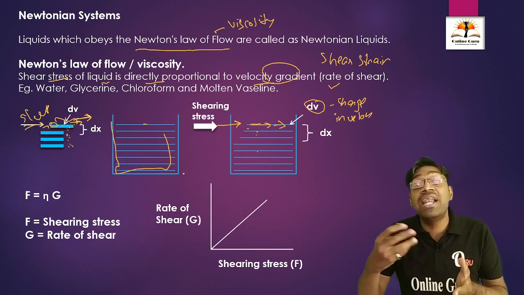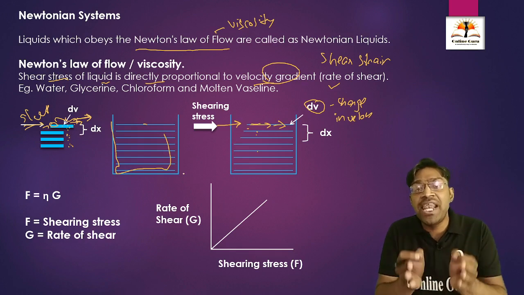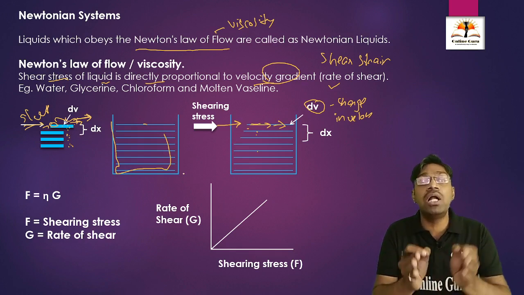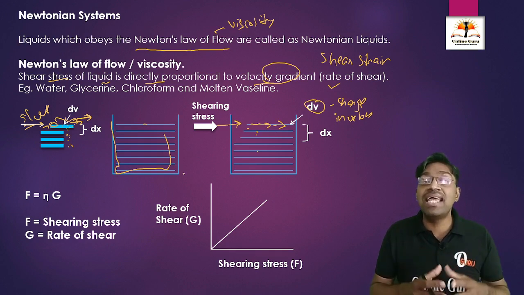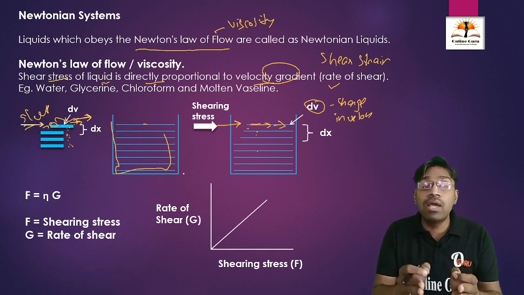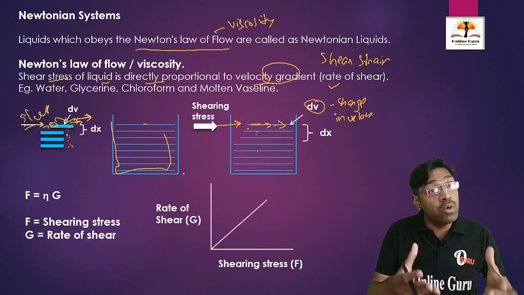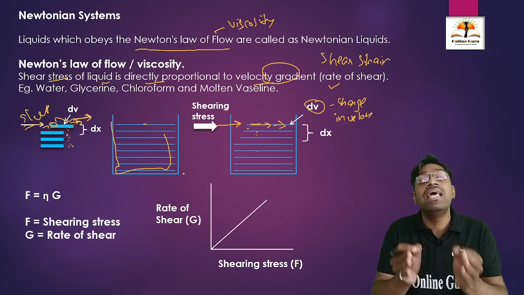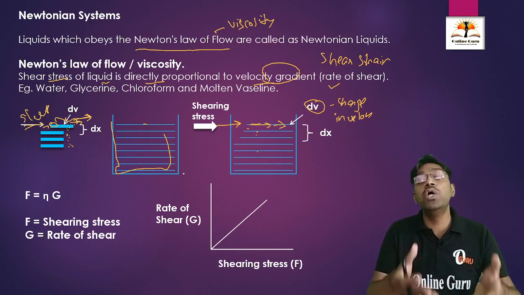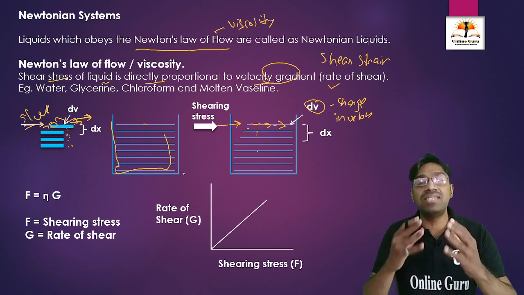This is called the rate of shear. When the shearing stress is directly proportional to the rate of shear, or the shearing strain, then we can say that that system or that liquid follows Newton's law of flow, or Newton's law of viscosity. Hence that liquid is known as a Newtonian liquid or Newtonian system.